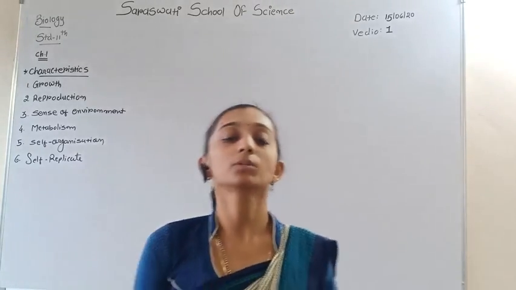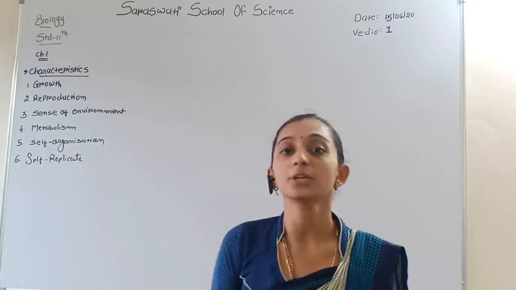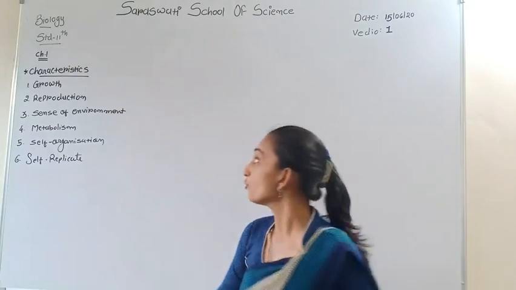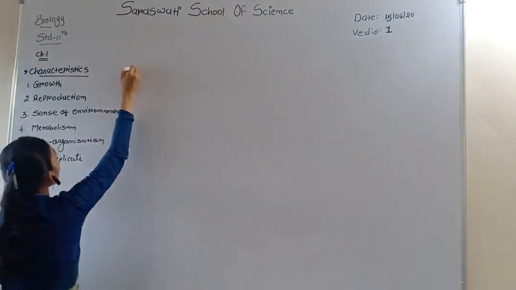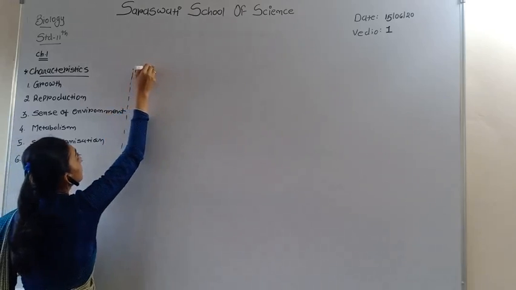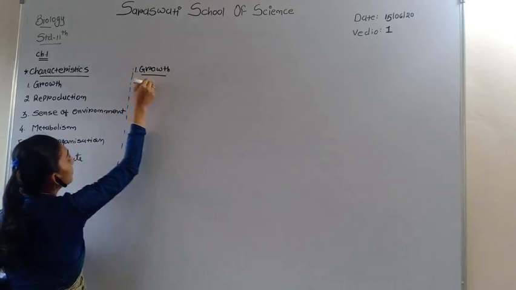Now we discuss the main three characteristics, which totally differentiate living organisms from non-living ones. So first we discuss growth. Students, we know what growth is: increase in mass and increase in number.